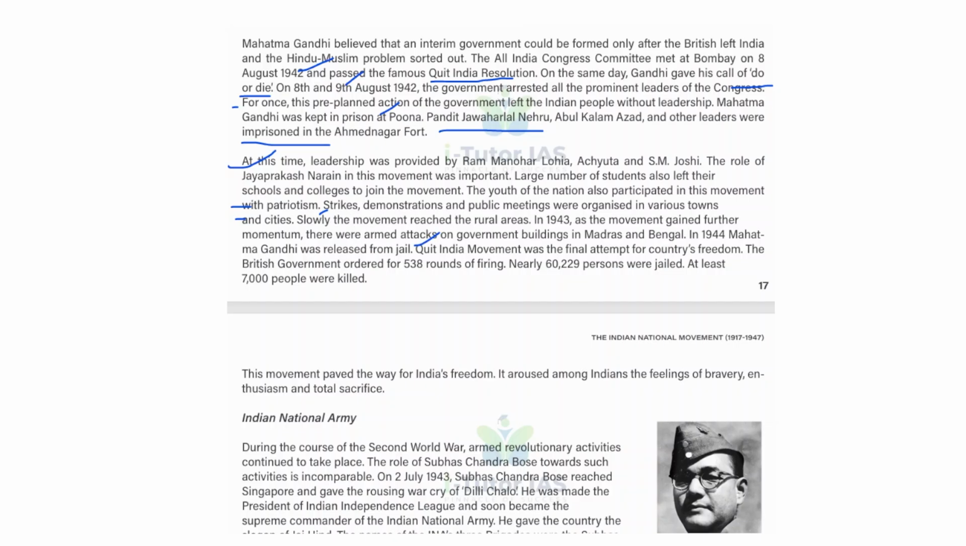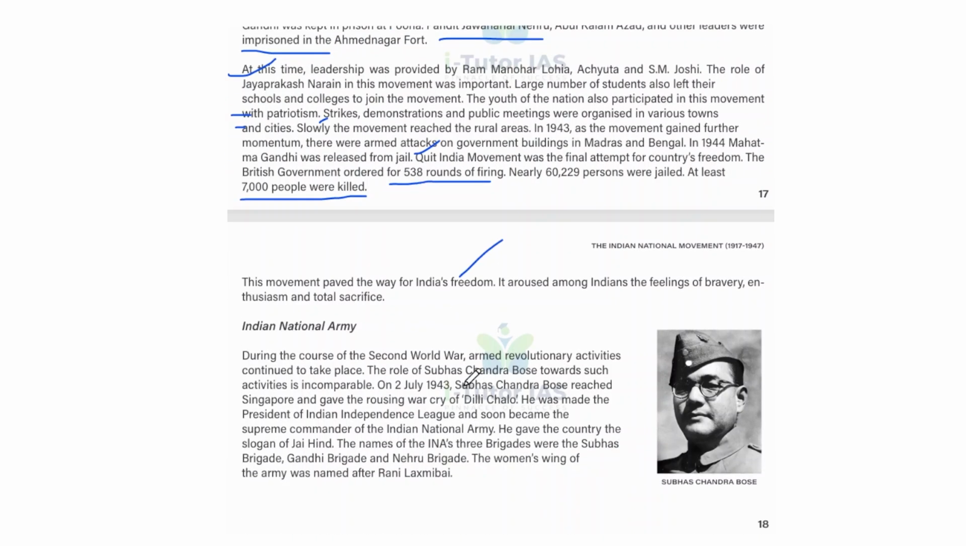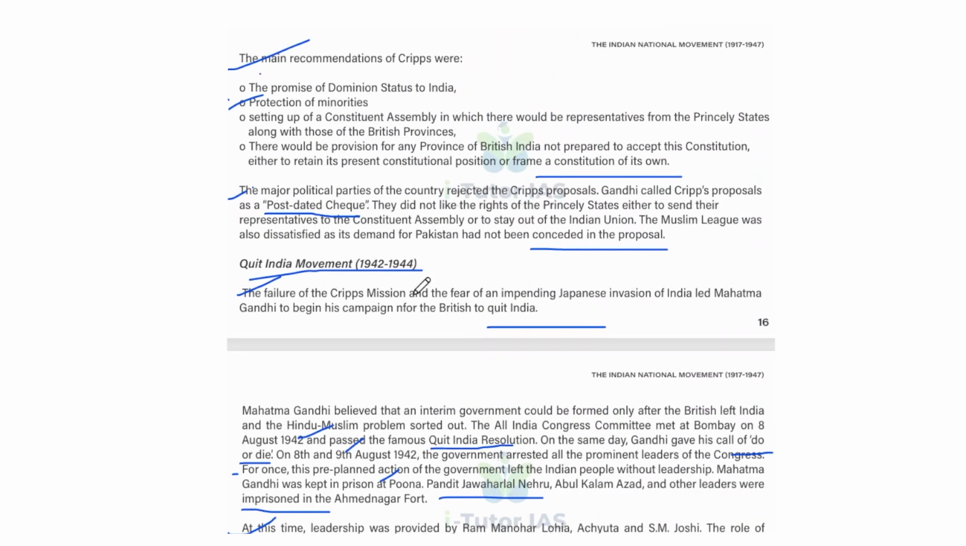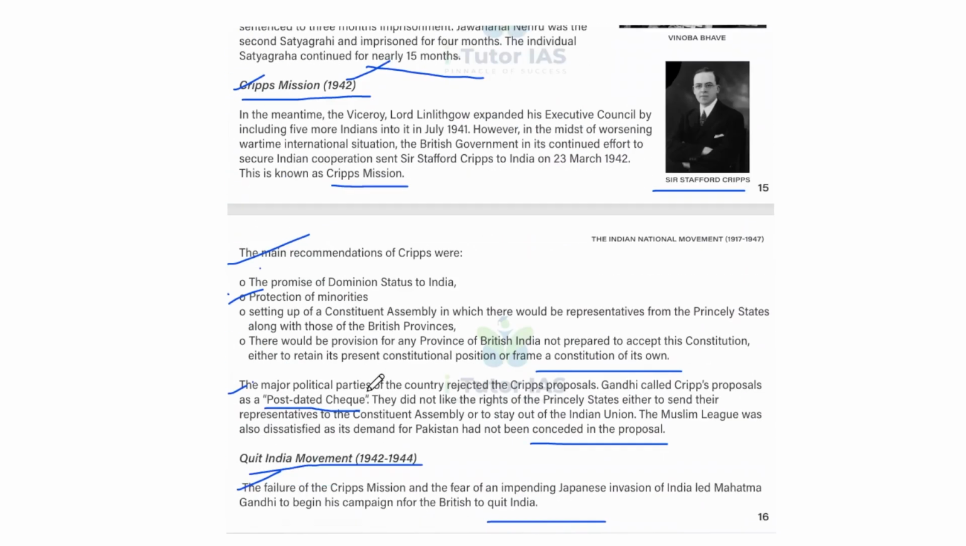And the Quit India movement was the final attempt for the country's freedom, and the British government ordered 538 rounds of firing, and nearly 60,229 persons were jailed. So, at least 7,000 people were killed. So, this movement paved the way for Indians' freedom. It aroused among Indians the feelings of bravery, enthusiasm, and total sacrifice. So, that is the Quit India movement.